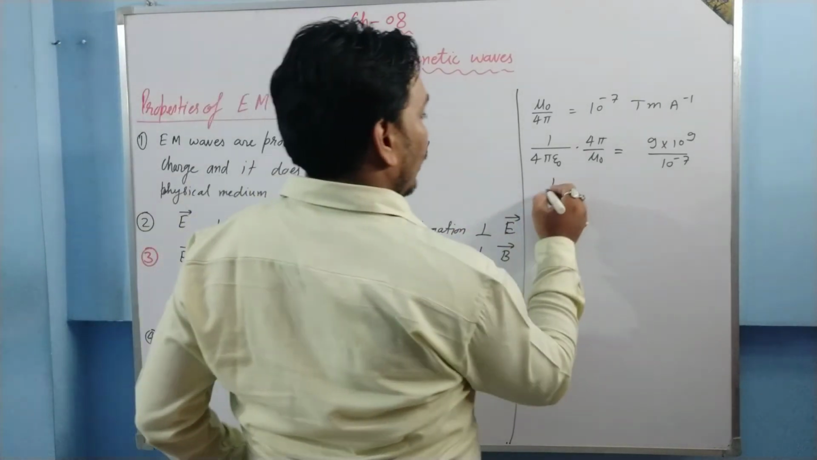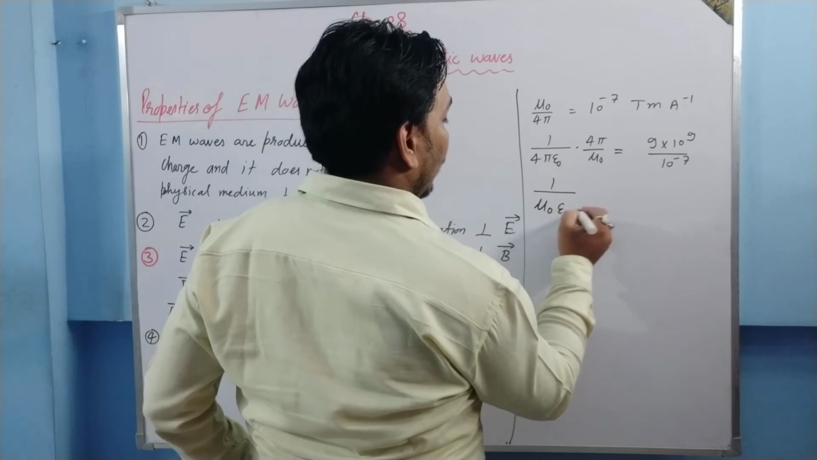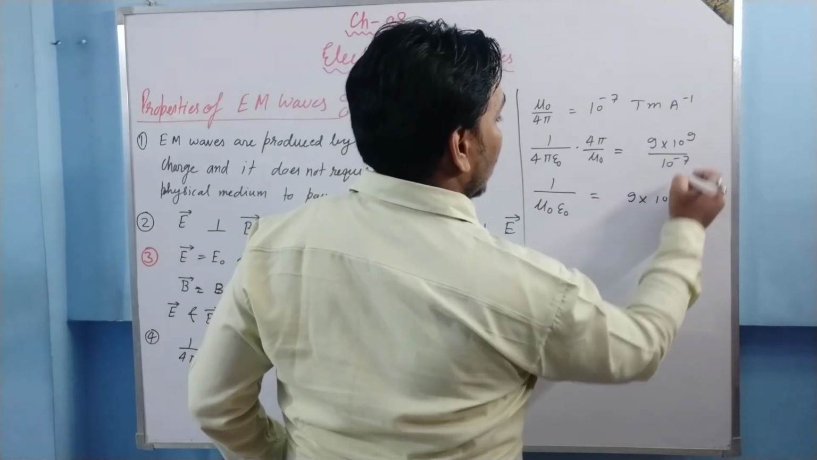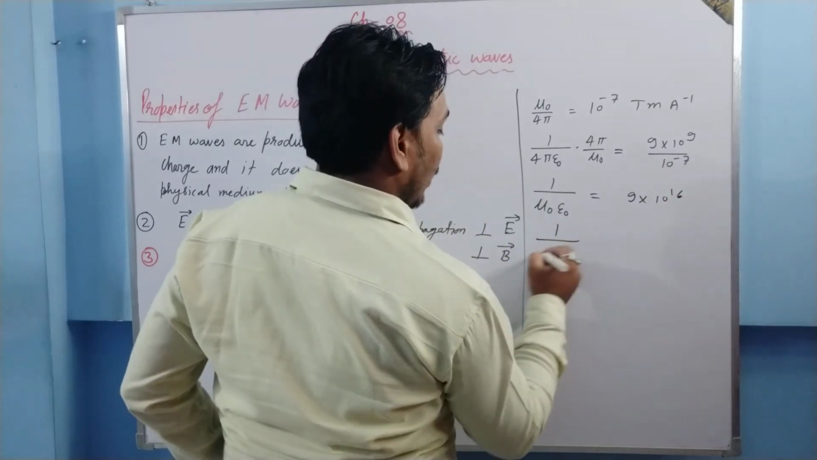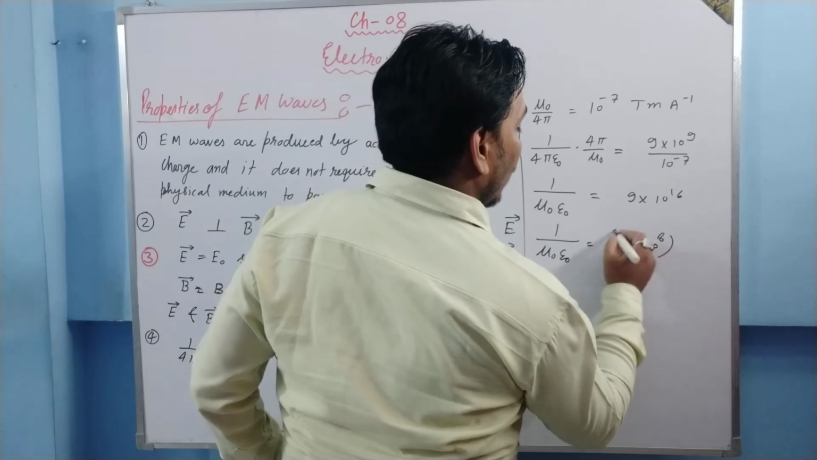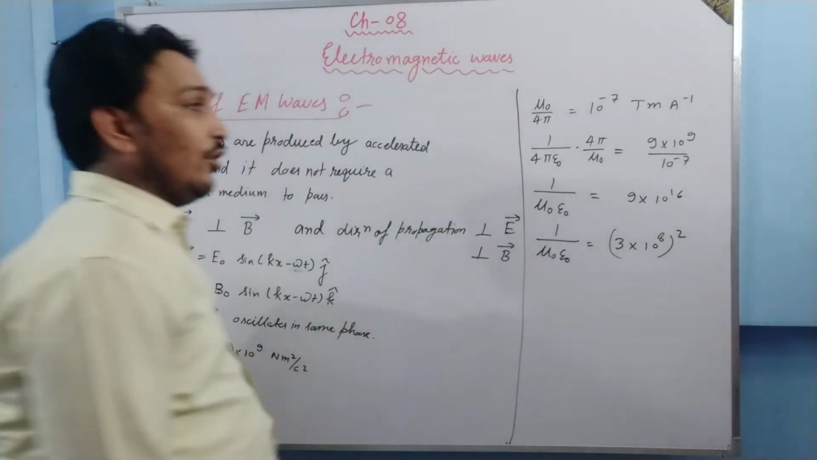So what we are going to have is 1 upon mu naught epsilon naught, and here we are going to have 9 into 10 to the power 9 plus 7, 16. So mu naught epsilon naught can be written as 3 into 10 to the power 8 square.